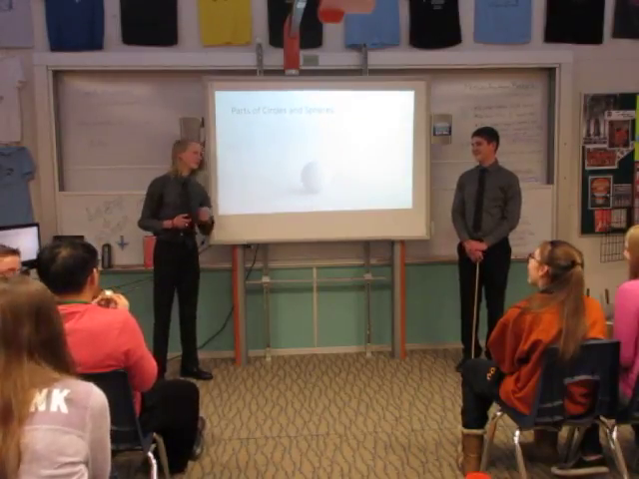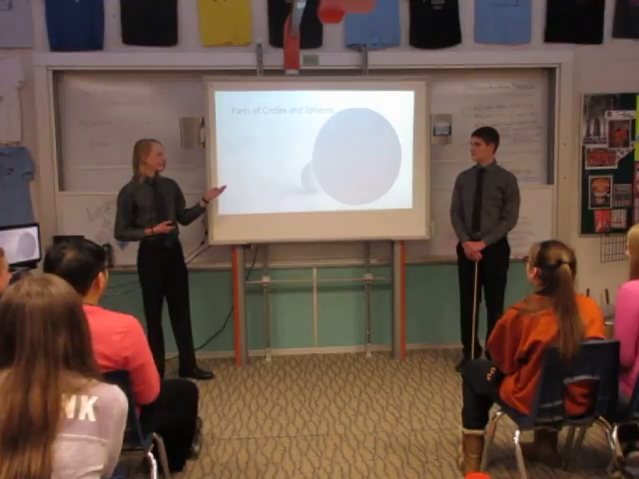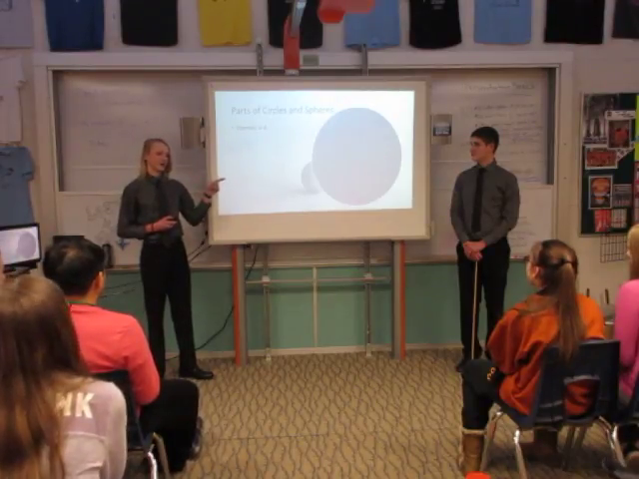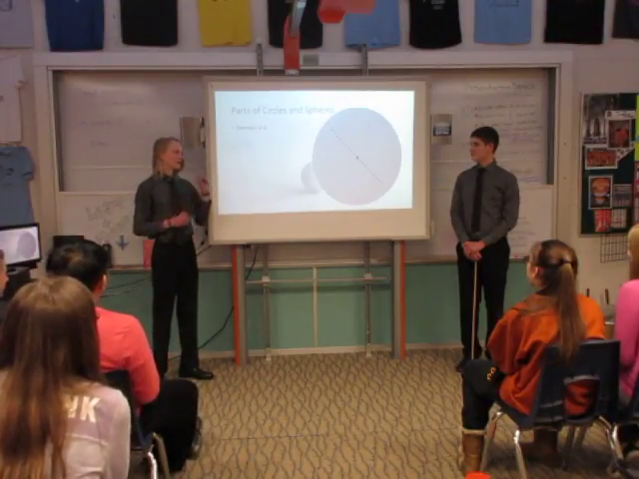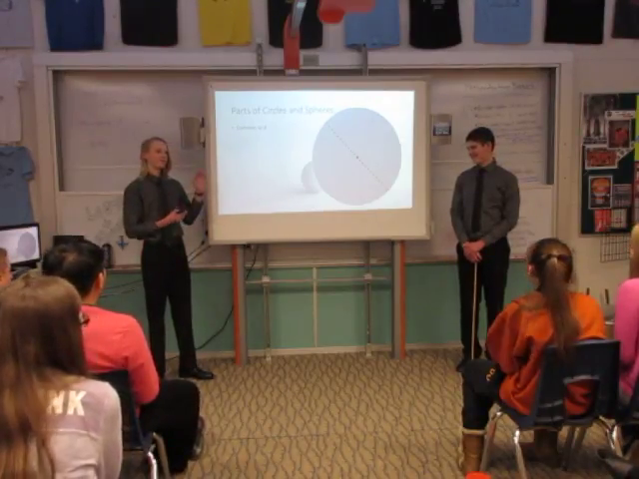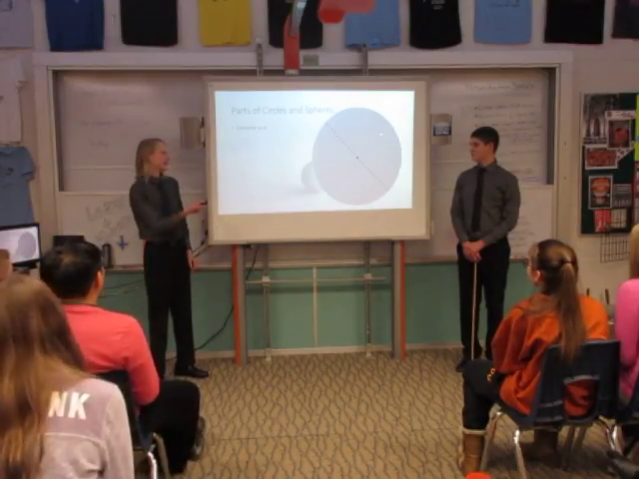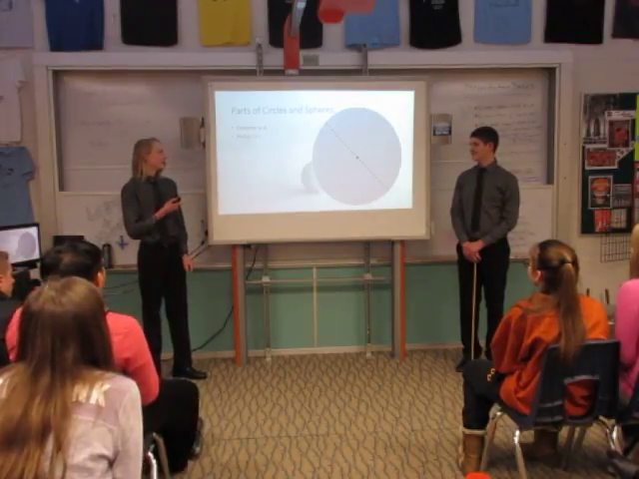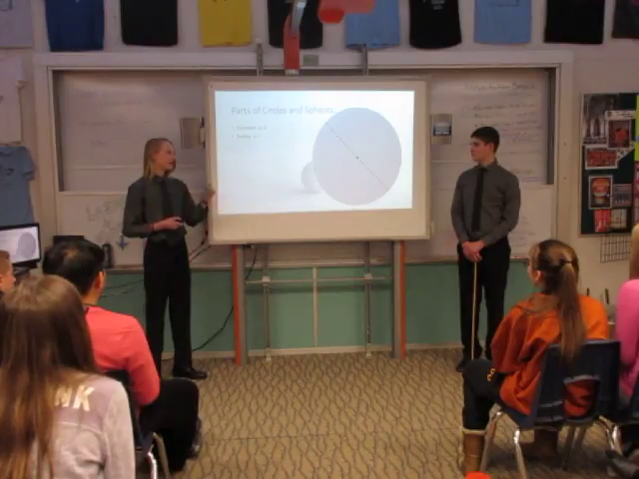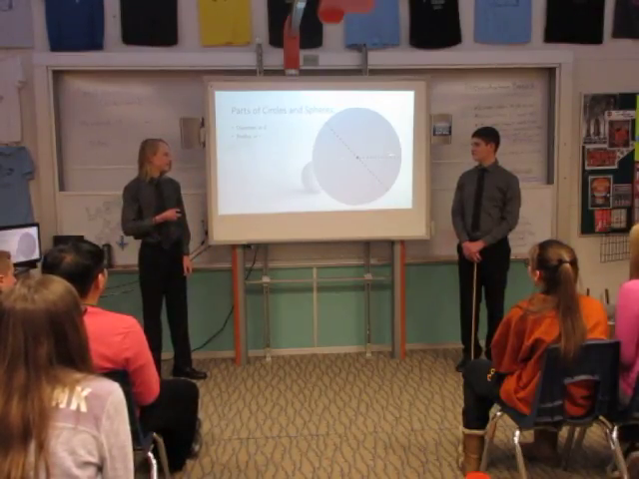So, first we're going to teach you some terminology and parts of circles and spheres. So we have a circle, right? When you look at a circle, it has a center point. And if you draw a line that goes from one edge of the circle to the other edge, through the center point, we'll have a diameter. And this is the longest line that can be on the inside of the circle. We also have a radius. That protrudes from the center point of the circle to the outside edge.